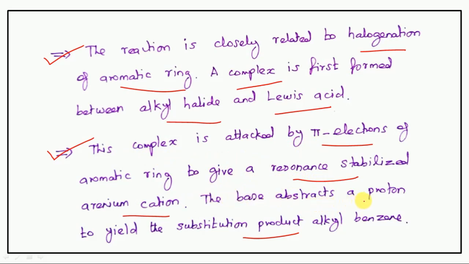The base abstracts a proton to yield the substitution product, alkylbenzene.